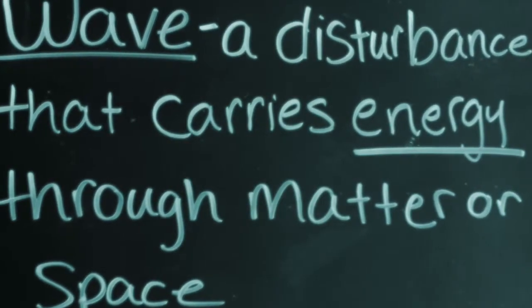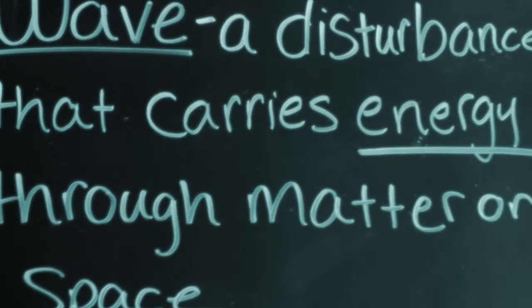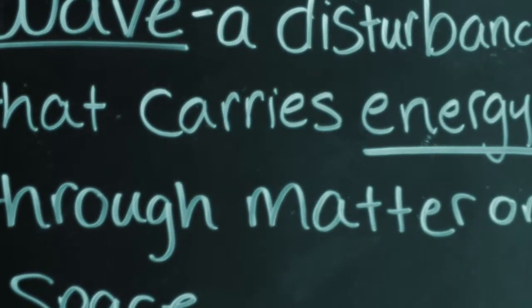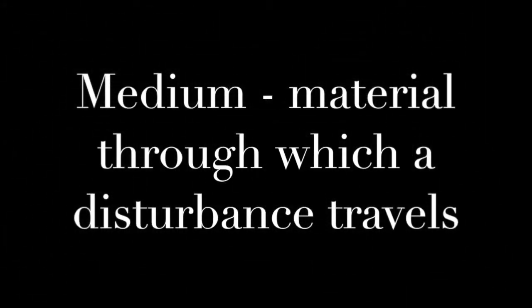A wave is a disturbance that carries energy through matter or space. A wave transports energy, not matter. A medium is the material through which a disturbance travels, for example, water or air. Most waves need a medium in which to travel.